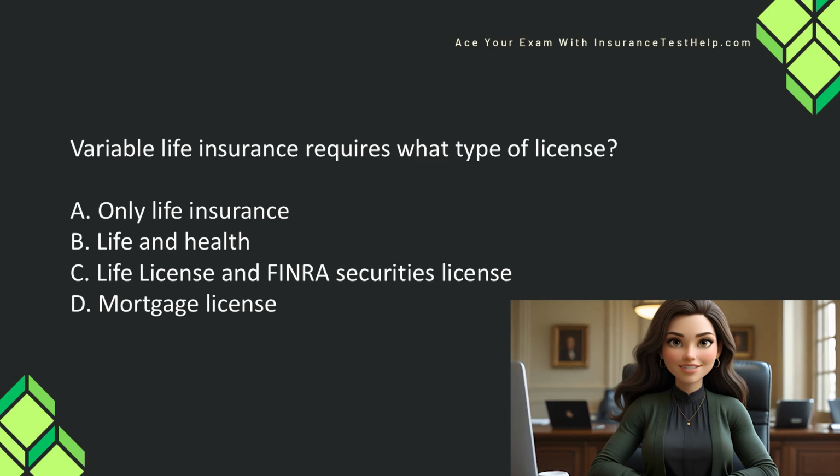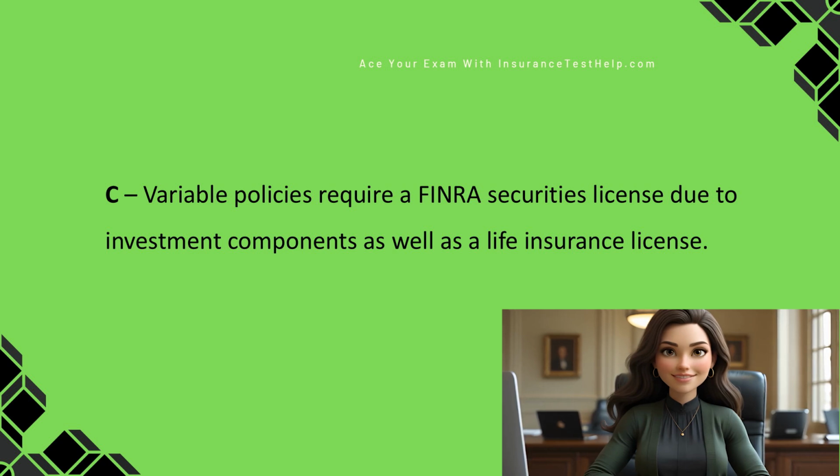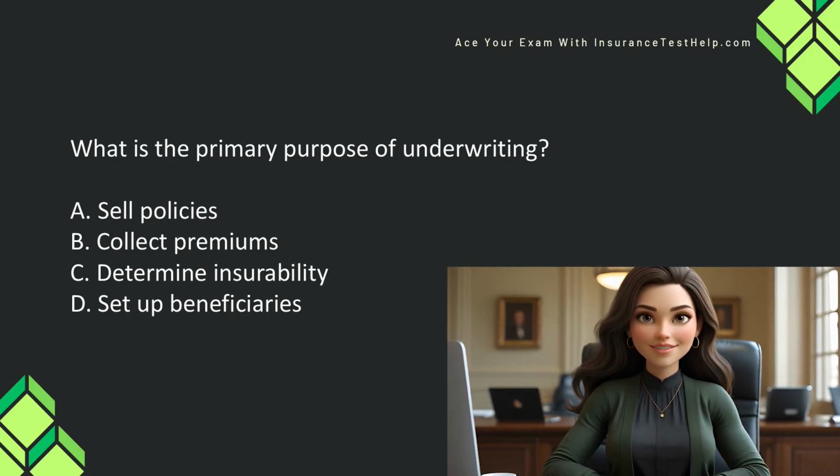Variable life insurance requires what type of license? A. Only life insurance license. B. Life and health license. C. Life license and FINRA securities license. D. Mortgage license. The correct answer is C. Variable policies require a FINRA securities license due to investment components as well as a life insurance license. Remember when you see the word variable that it always has an investment component, so there will always be a FINRA license required.